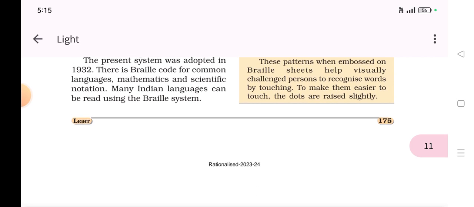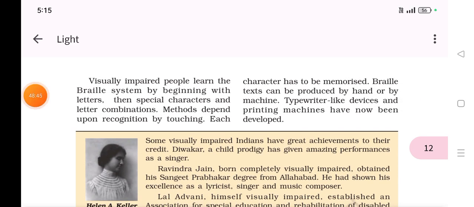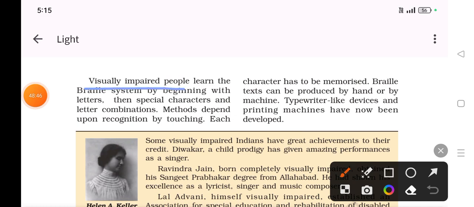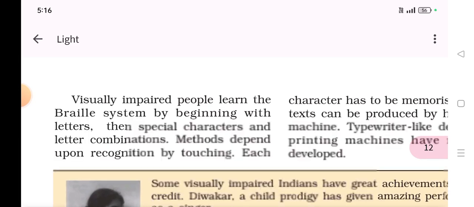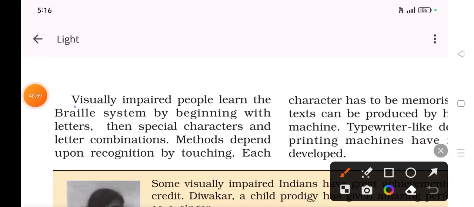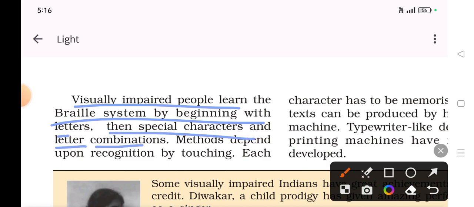Okay, next, visually impaired people learn the braille system by beginning with letters. Now how do they learn this? They begin with letters, then special characters and letter combinations.